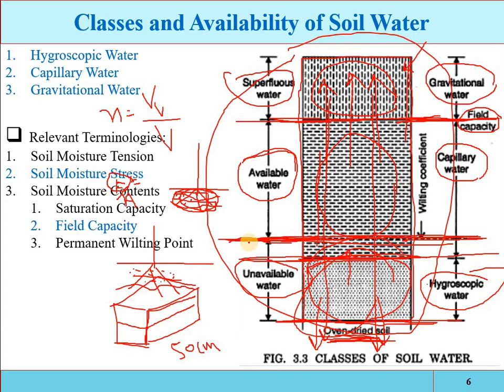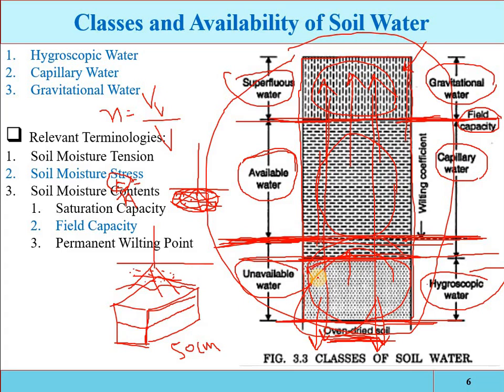At the permanent wilting point, the soil moisture tension may range between 7 to 40 atmospheres. If the water content is at this level, then 7 to 40 atmospheric pressure will be required for the extraction of the moisture content, depending upon the consumptive use, the type of the soil, the type of the crops, and the salt content in the soil. At the permanent wilting point, the water around the soil particles is tightly attached. The water is there, but it is tightly held by the soil particles, which is not extractable by the roots.